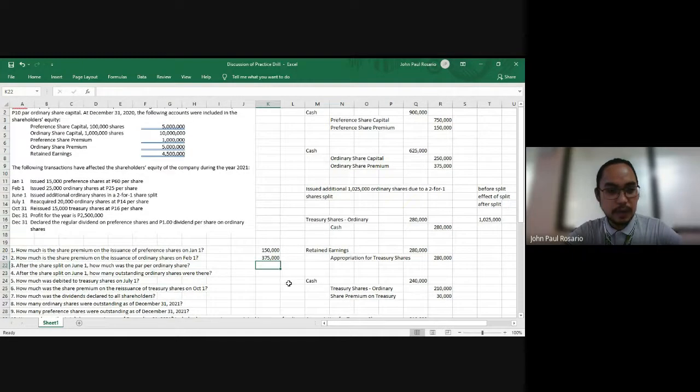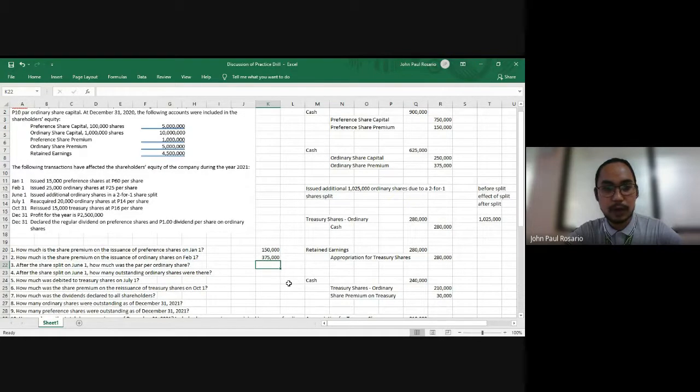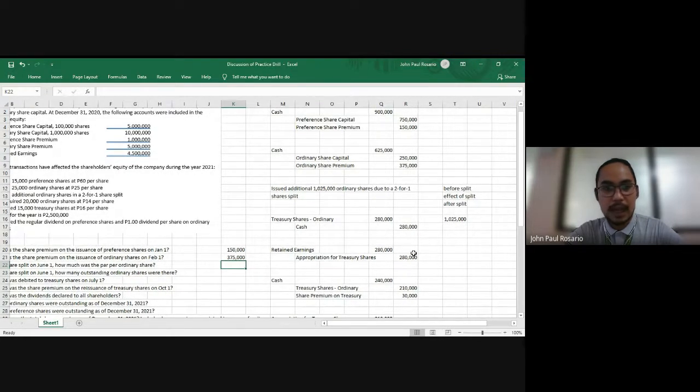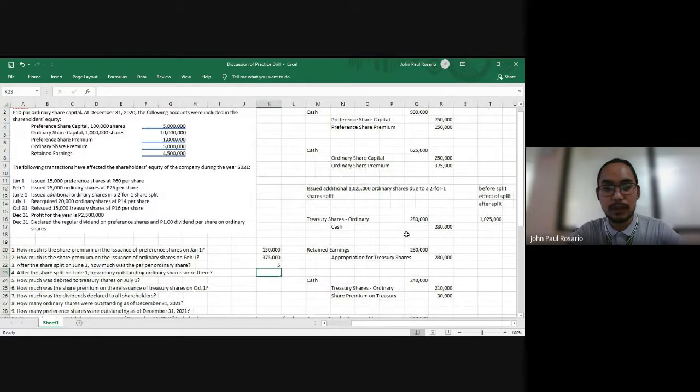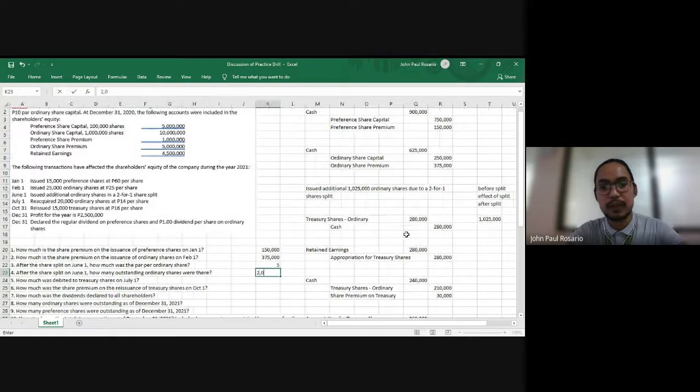After the share split on June 1, how much was the par per ordinary share? As we have computed kanina, the par is 10 divided by 2. That will give you 5 per share. And the number of shares outstanding after the share split is 1,025,000 plus 1,025,000. That will give you 2,050,000 issued and outstanding.